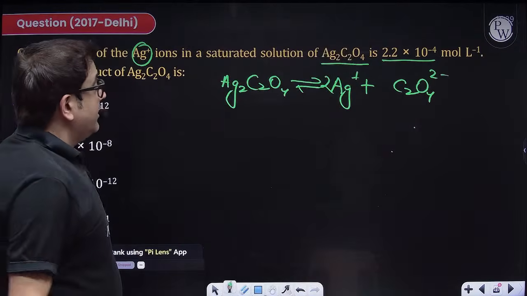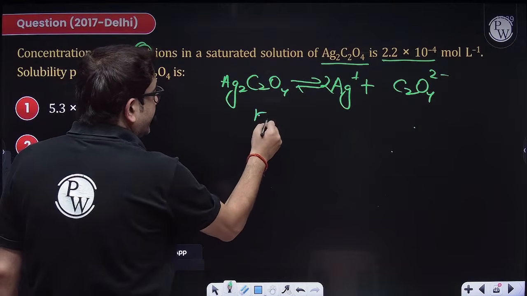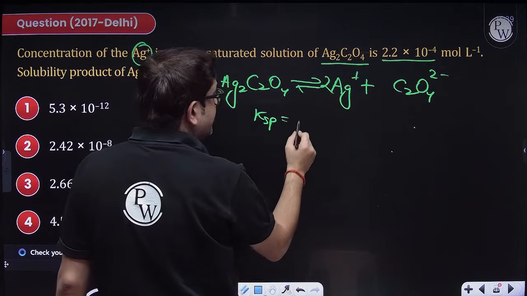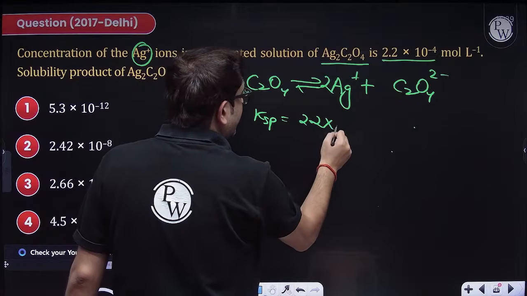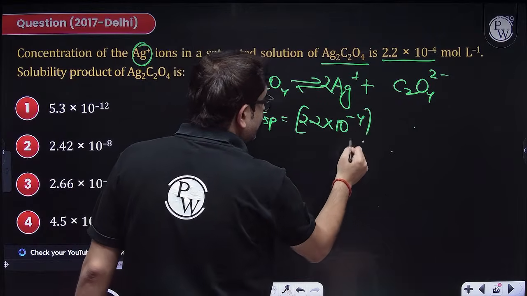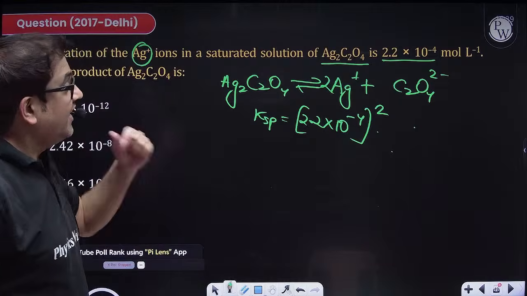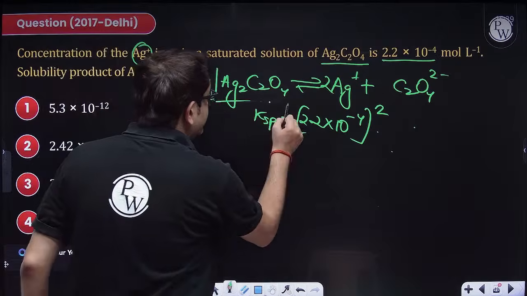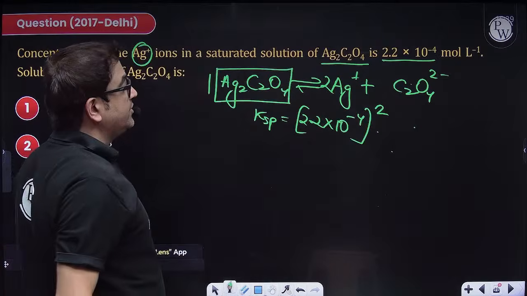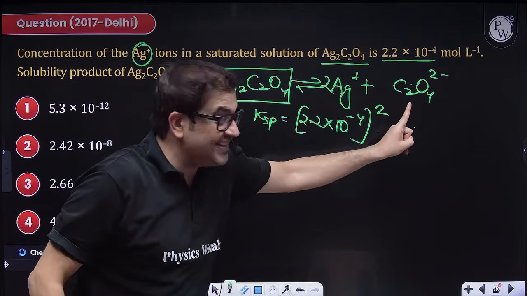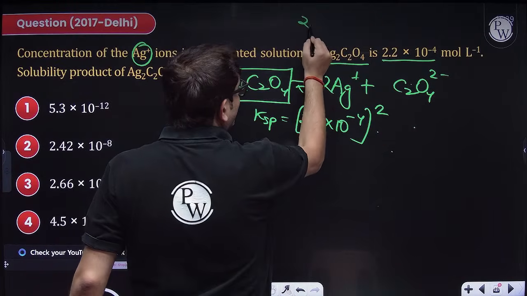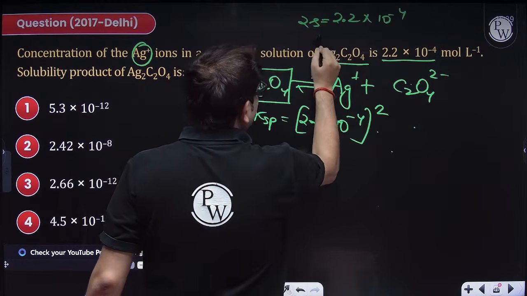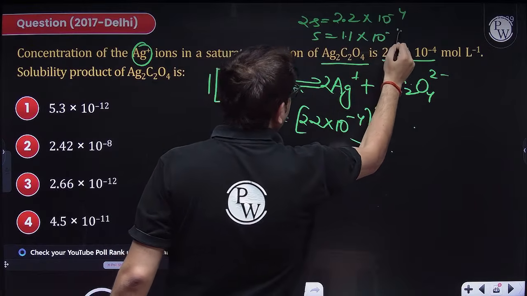Now, the Ksp, which will definitely be a constant, will be concentration of silver ions squared. Now, silver ion concentration is mentioned, how much? 2.2 into 10 raised to the power minus 4. Now, if I do this using a variable, then 1 will dissociate to form 2 and 1. So S will dissociate to form 2S and S. So this is again the similar thing. So value of 2S is given out to be 2.2 into 10 raised to the power minus 4. So value of S will be 1.1 into 10 raised to the power minus 4.